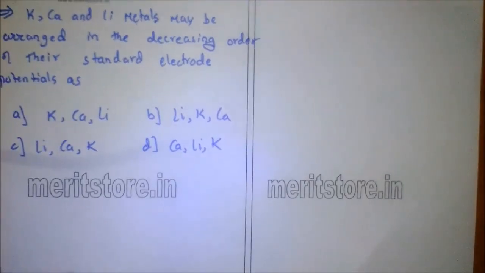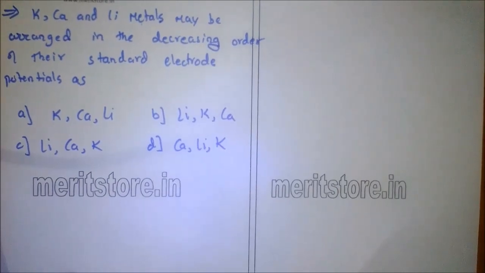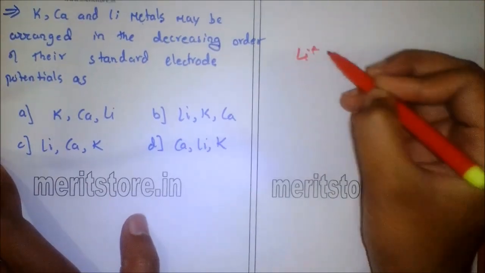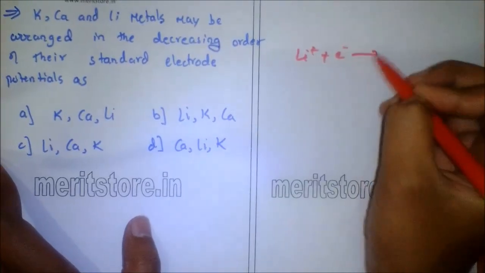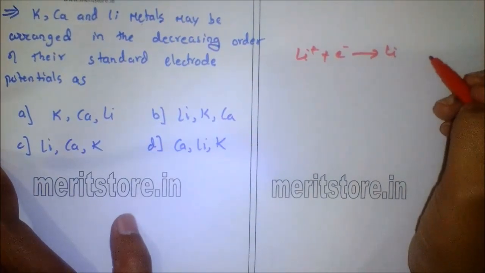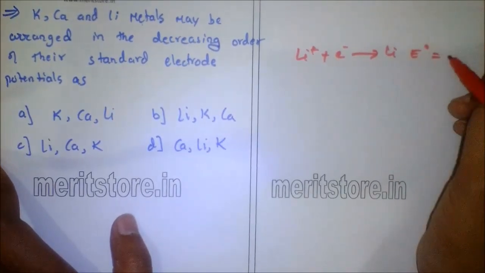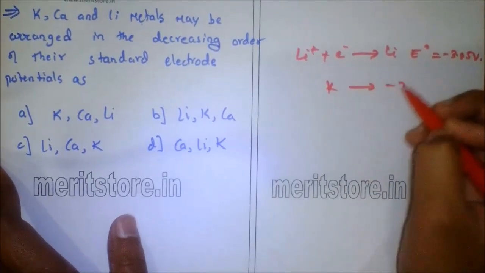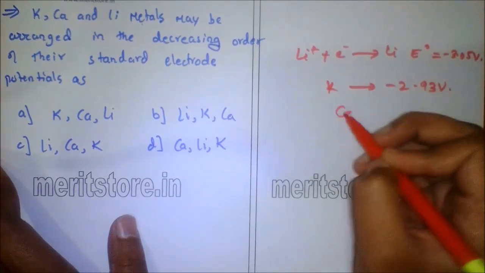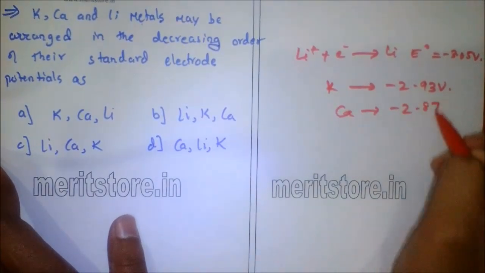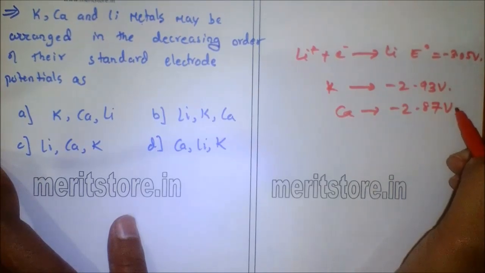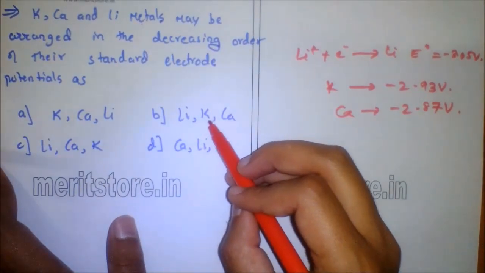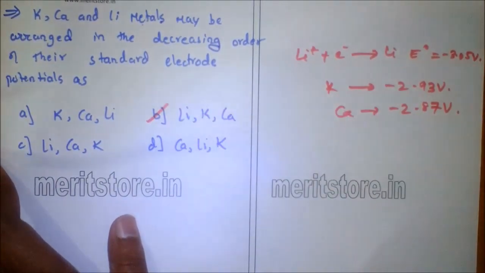Potassium, calcium and lithium metal may be arranged in the decreasing order of their standard electrode potential as? So the lithium ion, when it accepts electrons, forms lithium metal and the electrode potential is minus 3.05 volt, for potassium metal it is minus 2.93 volts, and for calcium it is minus 2.87 volt. So the decreasing order will be lithium, then potassium, then calcium. Option B is the correct answer.